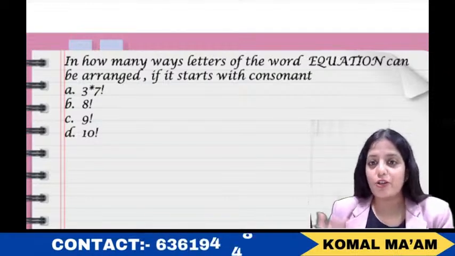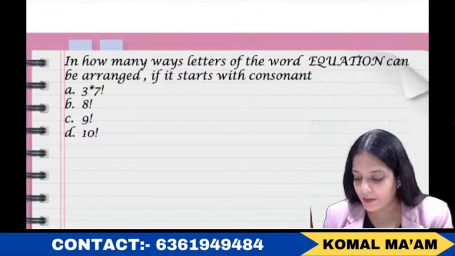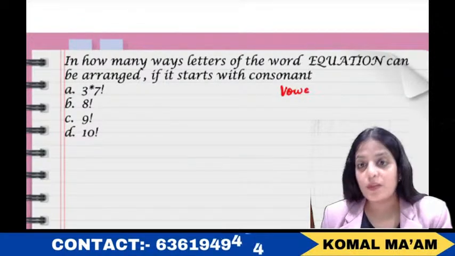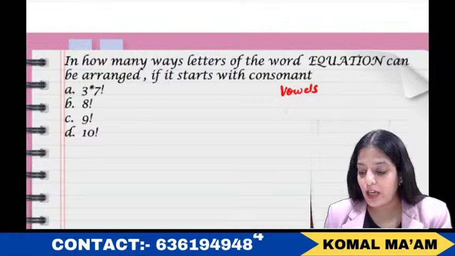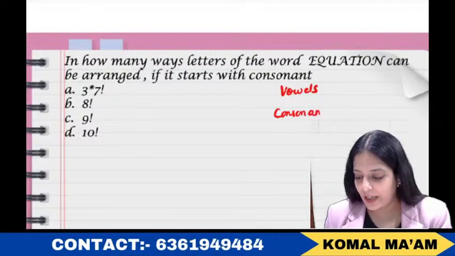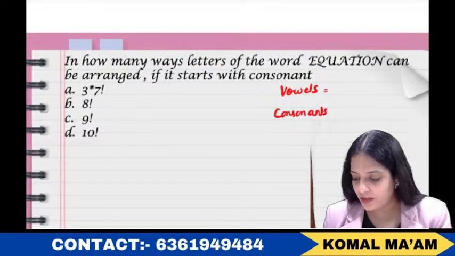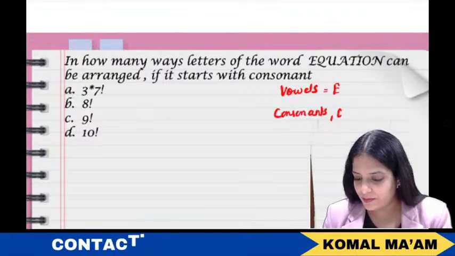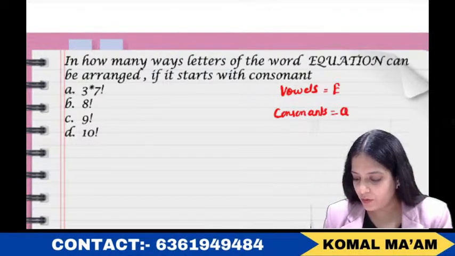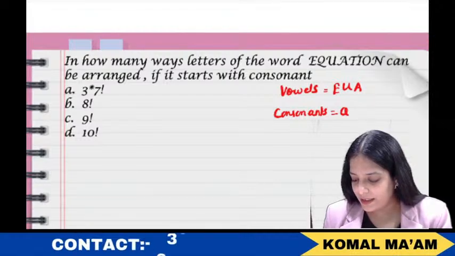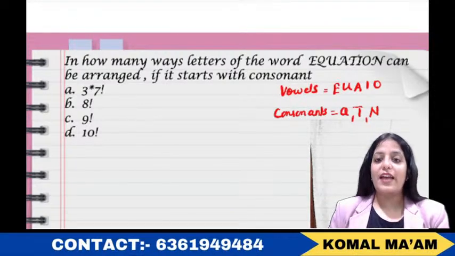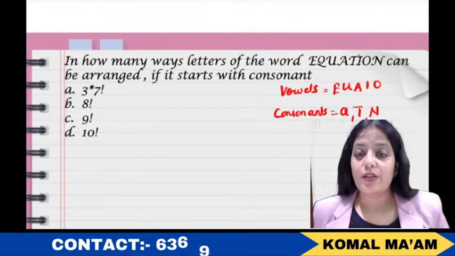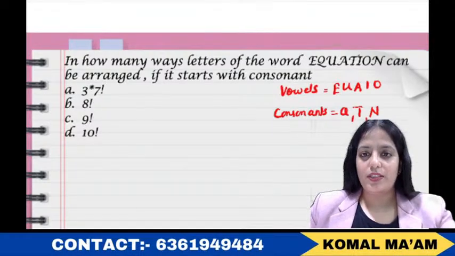So first, let's find out how many vowels and how many consonants we have in this scenario. In reality, we do have 21 consonants, but in this scenario, how many vowels and how many consonants do we have? So E is a vowel, Q is a consonant, U is a vowel, A is a vowel, T is a consonant, I is a vowel, O is a vowel, and N is a consonant. So basically we have 3 consonants in hand.